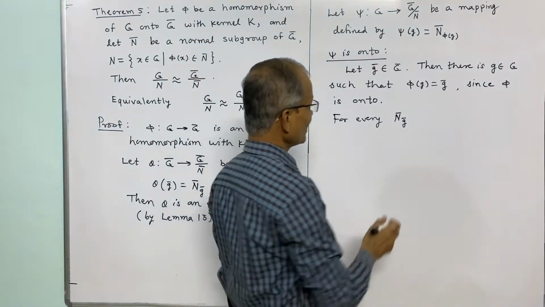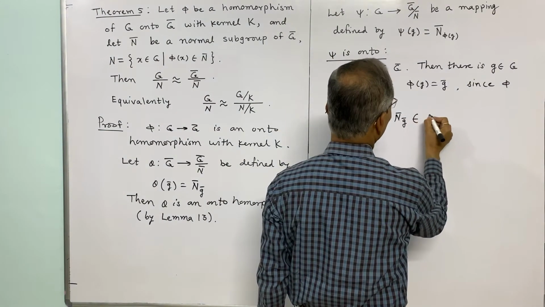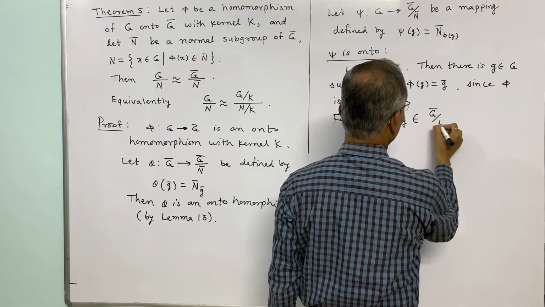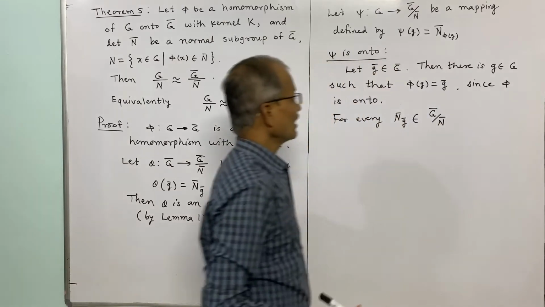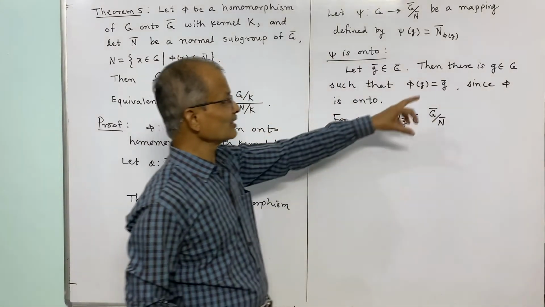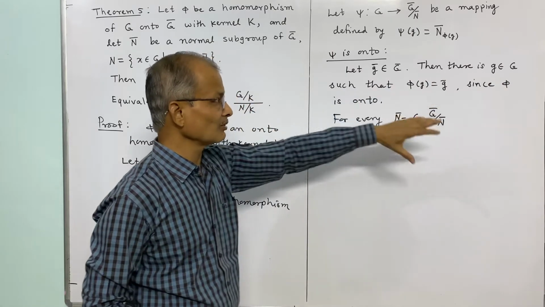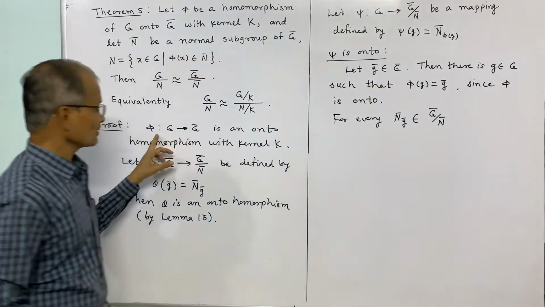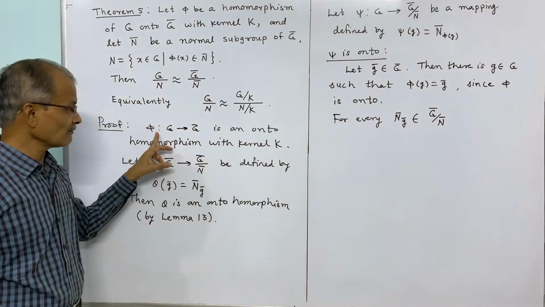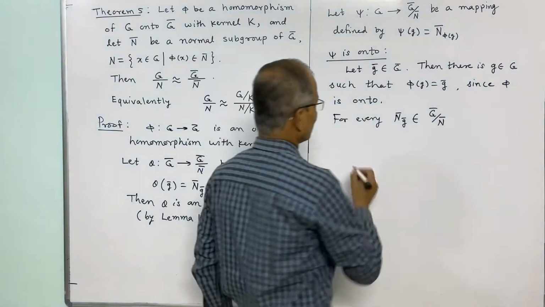For every element N bar g bar belonging to G bar by N bar, under the homomorphism phi there is g belonging to G such that phi of g is equal to g bar.